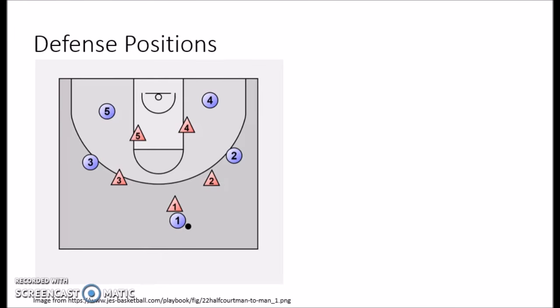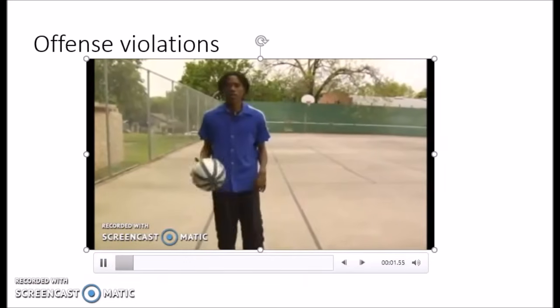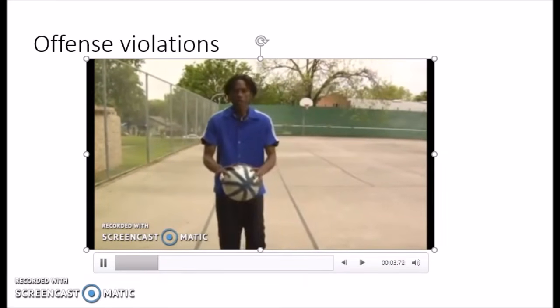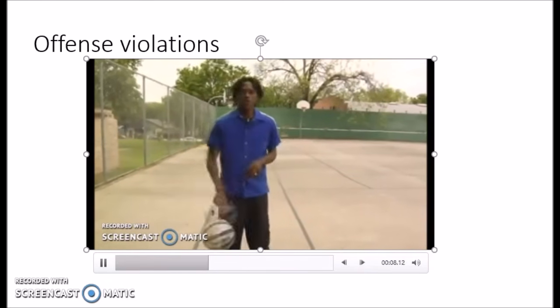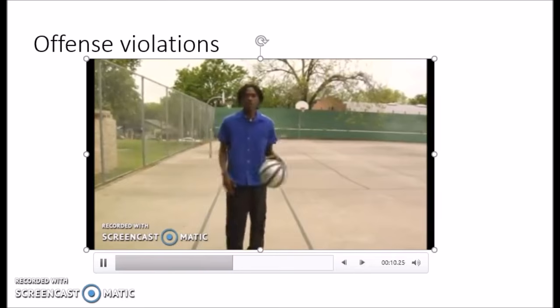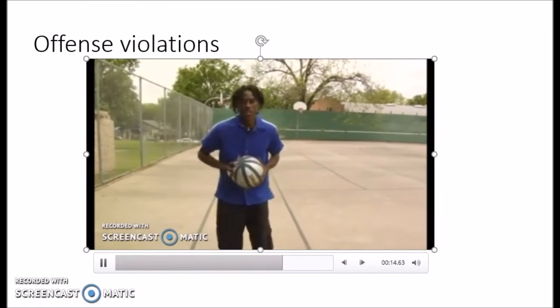There are some offensive violations. Watch this person. First, he's dribbling the ball with both hands. This is called double dribbling. Also, if he dribbles, and then he decides to stop, and then he starts dribbling again, this is another form of double dribbling. Both of these will result in the other team getting the ball.